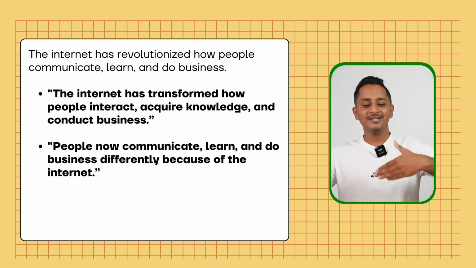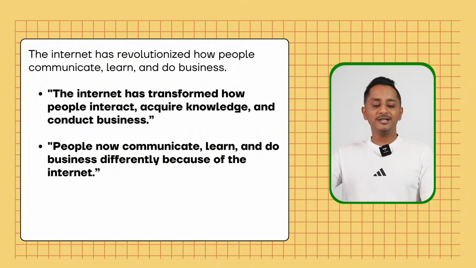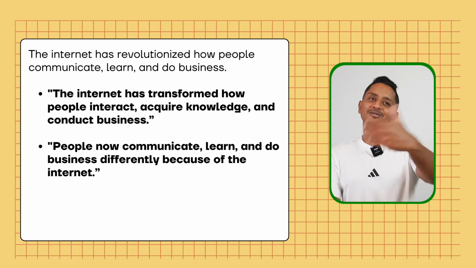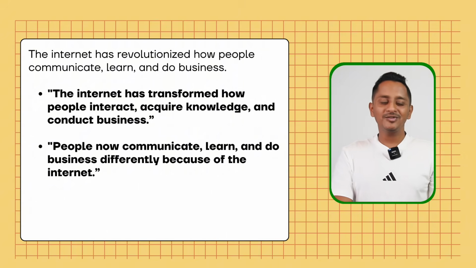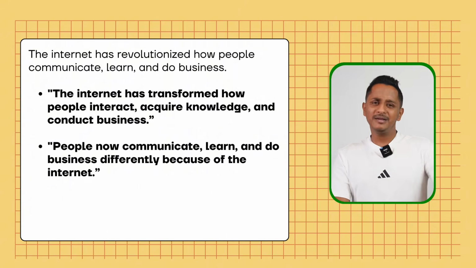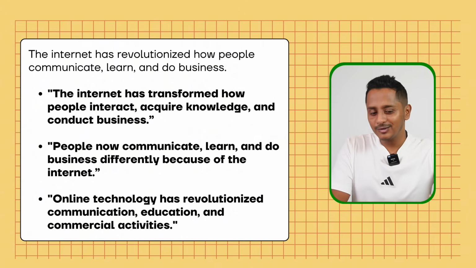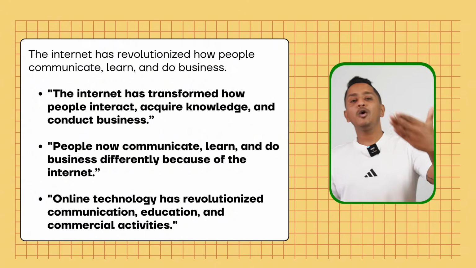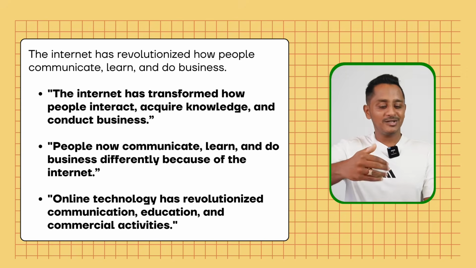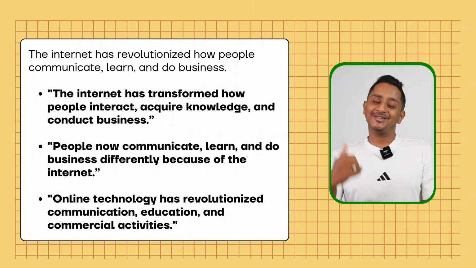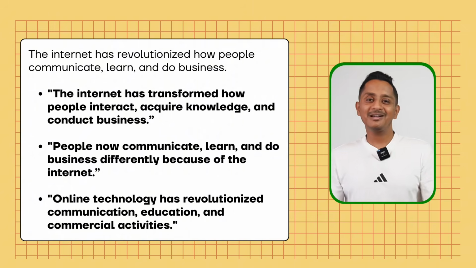The paraphrase sentence starts with, people now communicate, learn, and do business differently. Differently is that changing because of the internet. You can change the sentence structure, or you can simply change a few of the vocabulary words, a few of the synonyms. You can use the internet becomes online technology has revolutionized how people communicate. We can change it to has revolutionized communication. Learn is education, and do business is commercial activities.